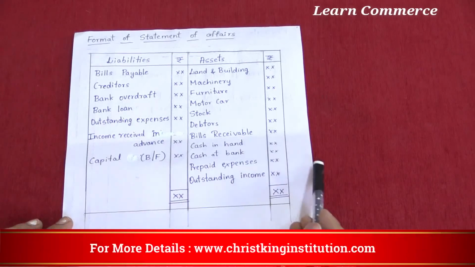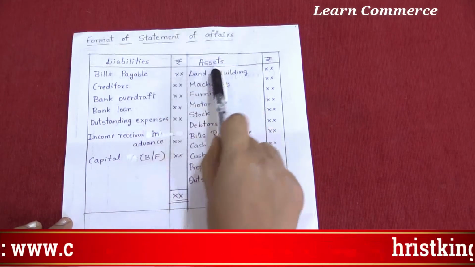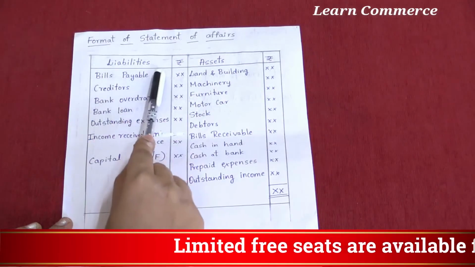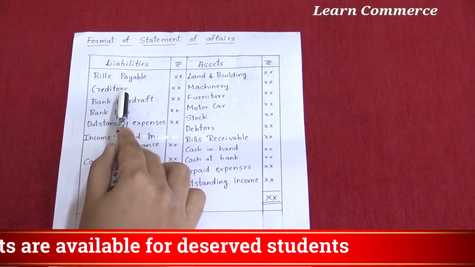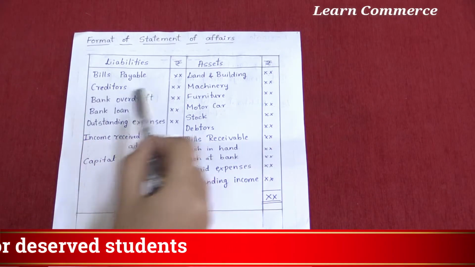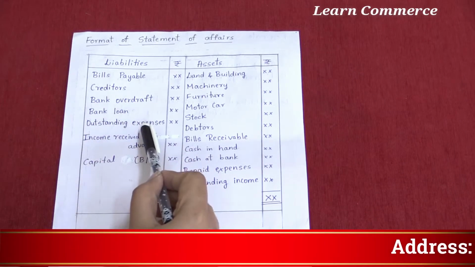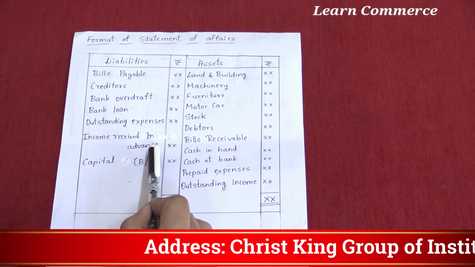So there are 4 columns: liabilities, rupees, that is the amount column, assets, then rupees, that is the amount column. Under liabilities: bills payable, creditors, bank overdraft, bank loan, outstanding expenses, income received in advance.